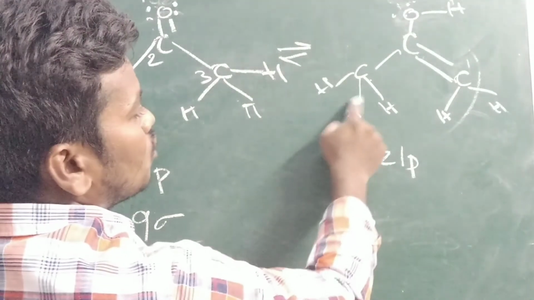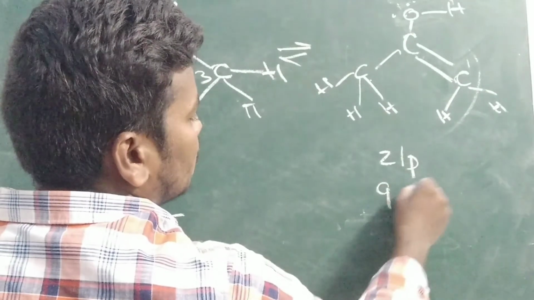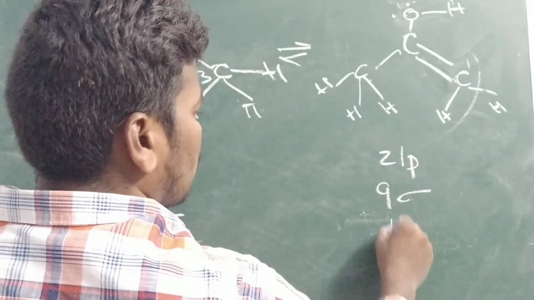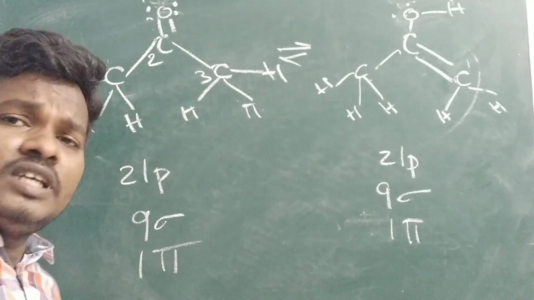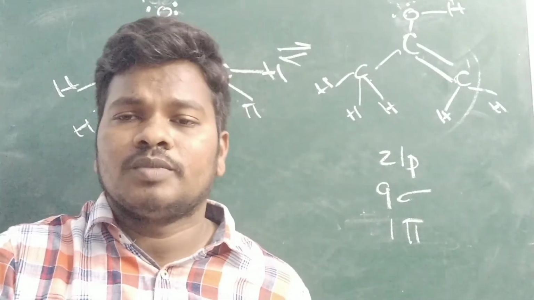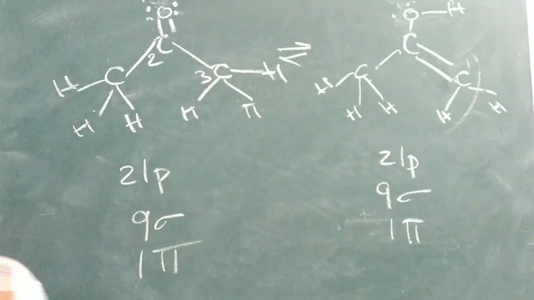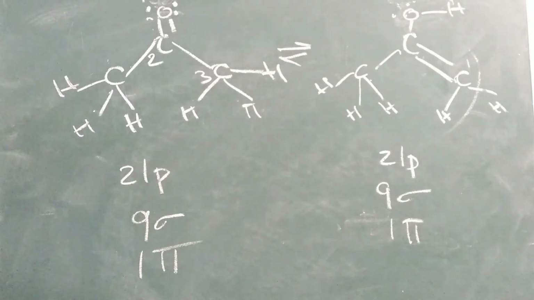Here also 9 sigma bonds, 1 pi bond. That means whether it is the keto form or the enol form, in the internal transfer of H plus in tautomerism, there is no change in the sigma and pi bonds.